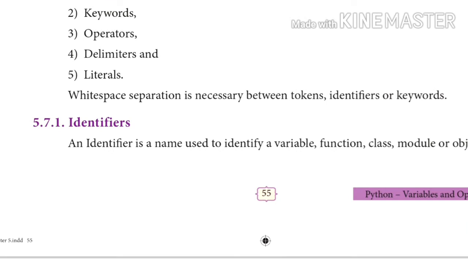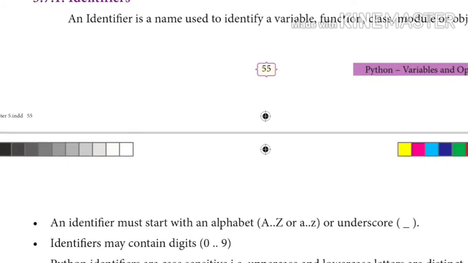First one, identifiers. An identifier is a name given to various entities in Python. We can give a name to variables, functions, classes, modules or objects. When we give a name, it is called an identifier for that variable, function, class and so on.